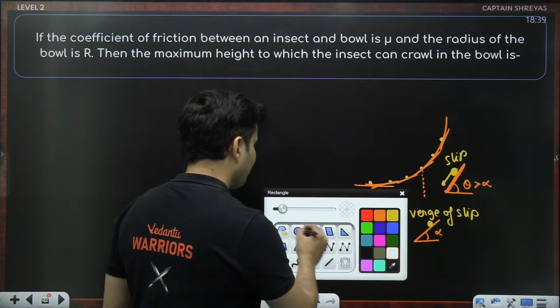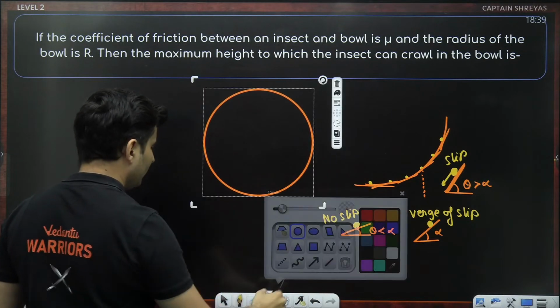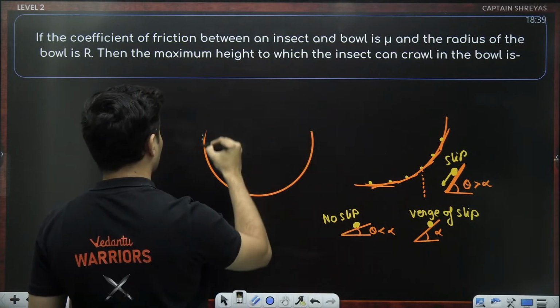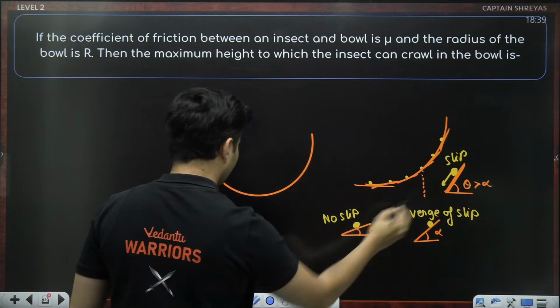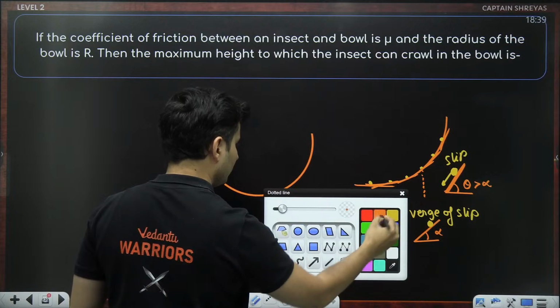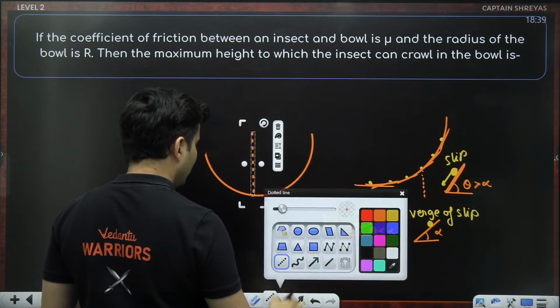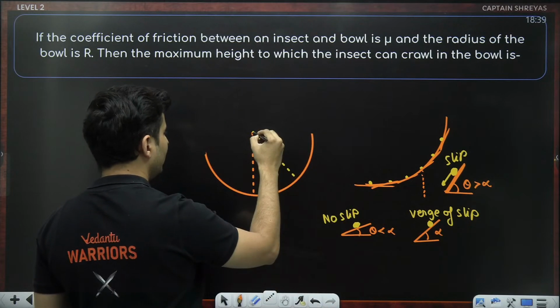So let's draw this particular bowl. I don't need most of it. Let us take this vertical height. Let us also show the point till which it can crawl. Maybe it is here.